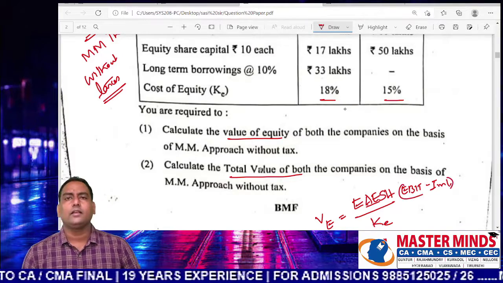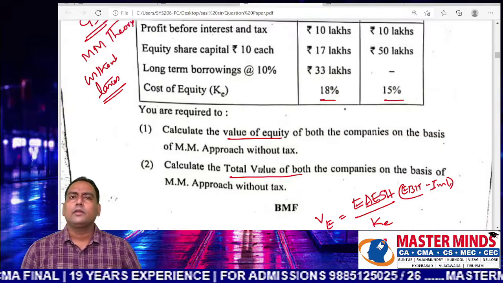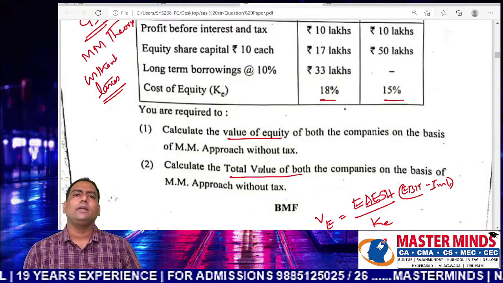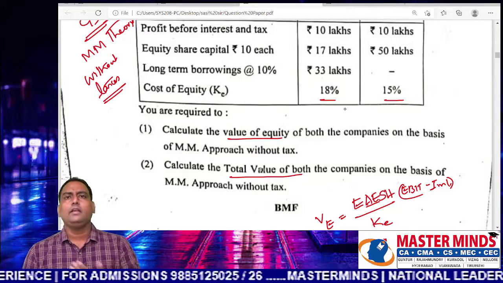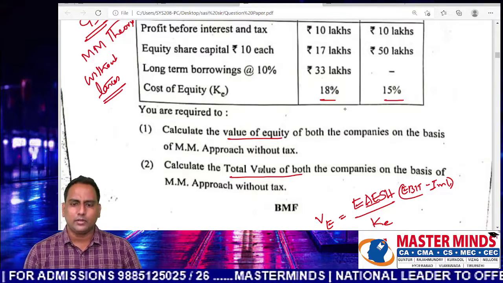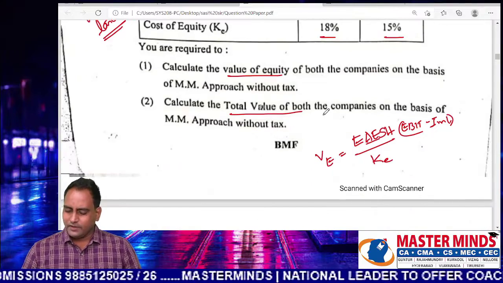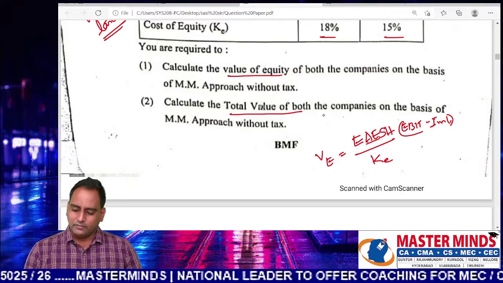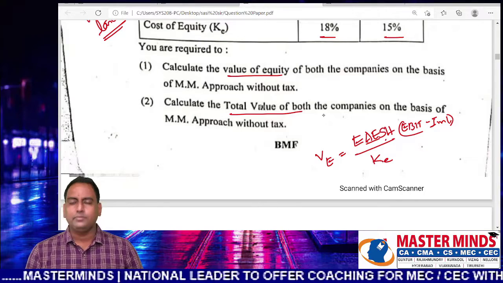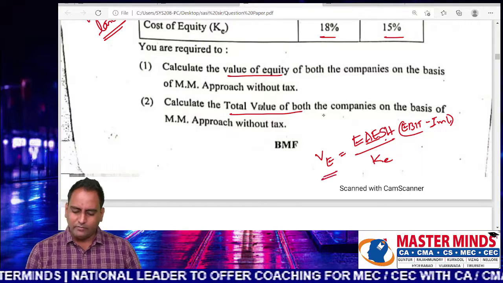Since it is an unlevered form, there are no taxes, there are no interest payments. Therefore, EBT becomes EAT, EAT becomes earnings to equity shareholders. Hence, EBIT minus interest becomes earnings to equity shareholders. First, you have to find out this, then this should be divided by KE to find the value of equity.